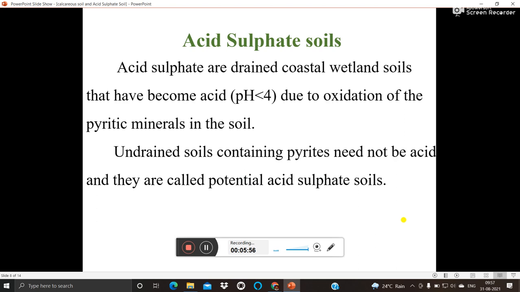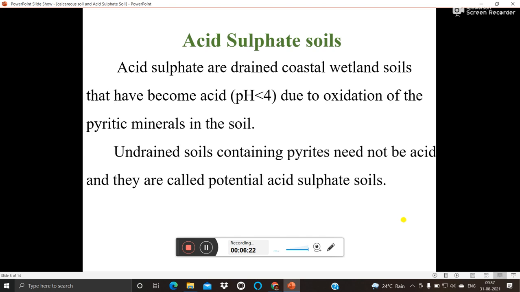And then the second one, that is acid sulfate soil. Acid sulfates are drained coastal wetland soils that have become acid, that is having pH less than 4, due to oxidation of the pyritic minerals in the soil. Undrained soils containing pyrites need not be acid and they are called potential acid sulfate soil. So if you are considering the acid sulfate soil, the pH of acid sulfate soil is less than 4.